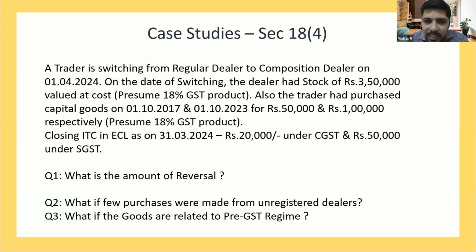And on this 1 lakh, 18,000 is the total GST. 9% CGST is 9,000 rupees. On this 9,000, already 6 months is used. So I will do 9,000 into 54 divided by 60, because 6 months is already used. So 8,100 is the calculation for reversal. So 31,500 plus 8,100 comes to 39,600.